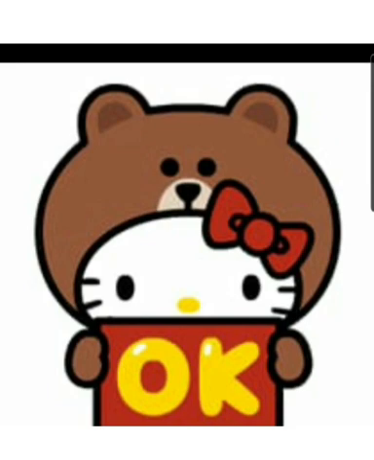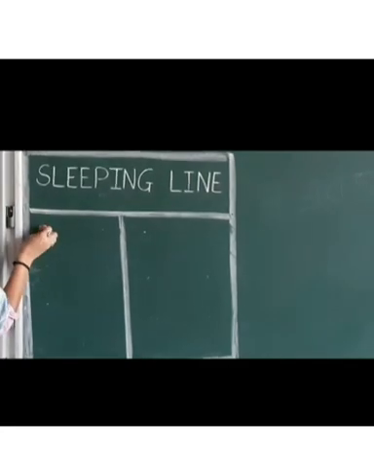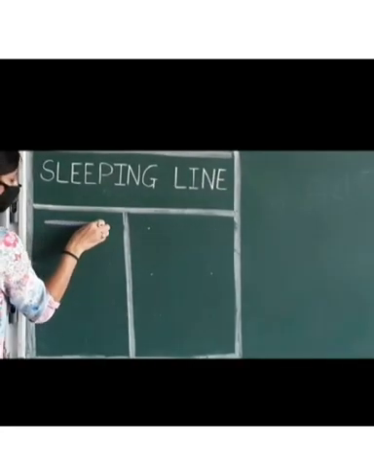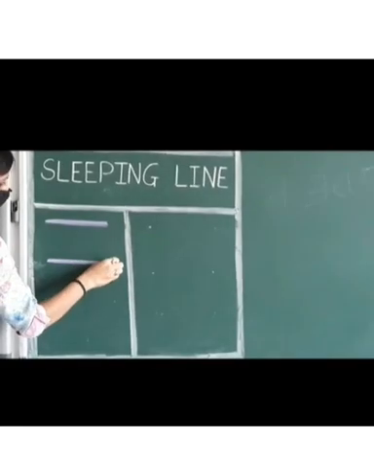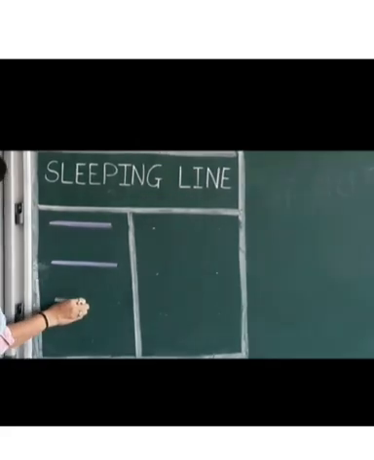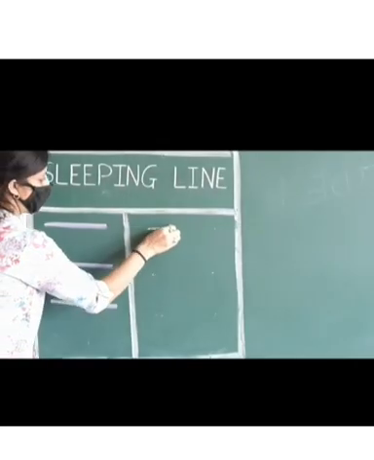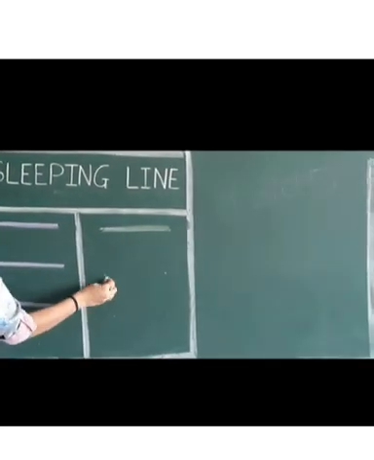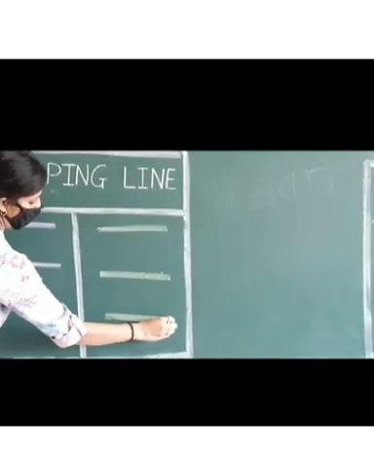Now, children, I will tell you how to trace sleeping line. We will learn how to draw a sleeping line. So, are you ready? Yes, children. Very good. Now children, see, you have to join the dots. Yes, this is sleeping line. Then once again, keep your hand and go. Once again, children, sleeping line. Very good. Now we will repeat this once again. From left to right, sleeping line. Very good, children.